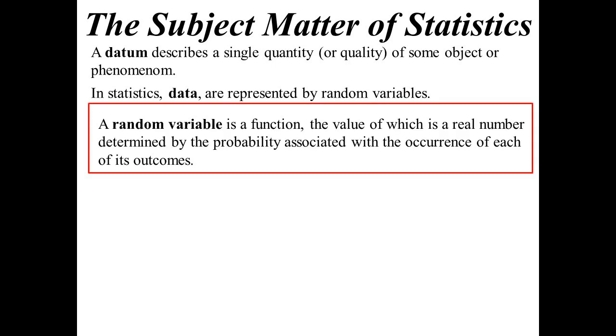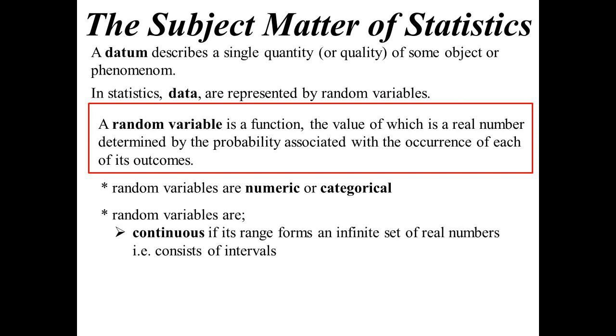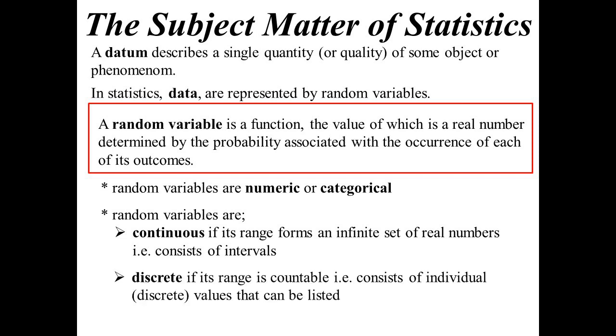Now a random variable, remember we looked at those last year, a random variable is simply a function, the value of which will be a real number, and that number is determined by the probability associated with the occurrence of each of its outcomes. Now random variables can either be numeric or categorical. Random variables are continuous if the range or its output forms an infinite set of real numbers. So in other words, it consists of intervals, whereas they're discrete if the range is countable. So it consists of individual discrete values, and those values can be listed.